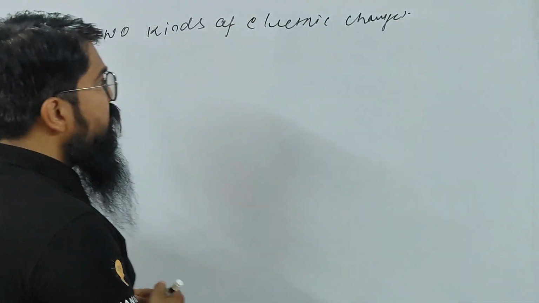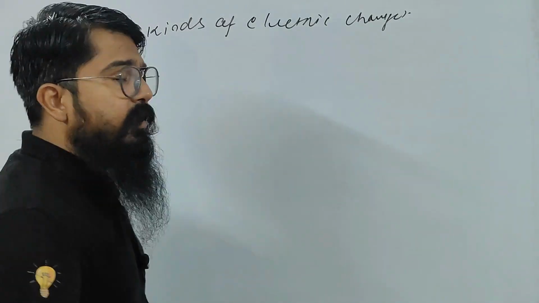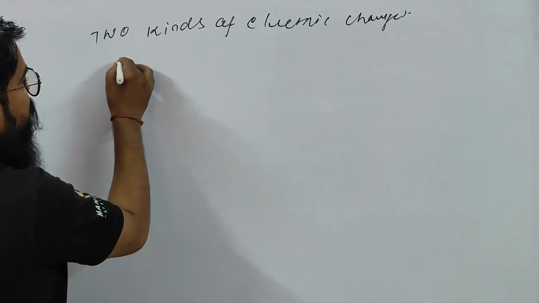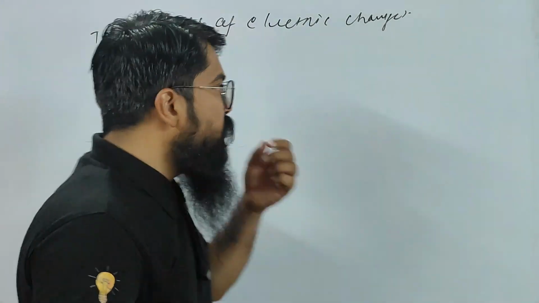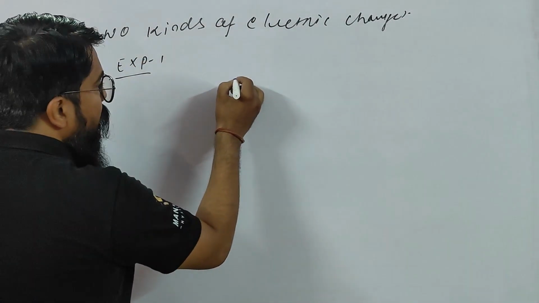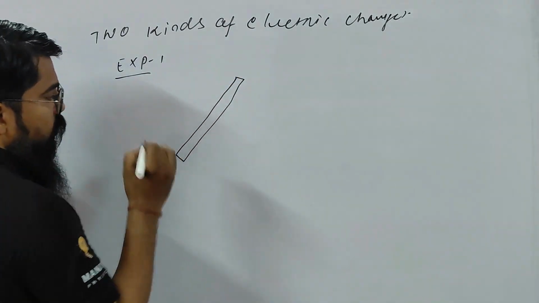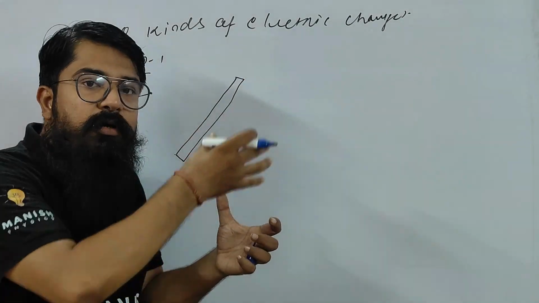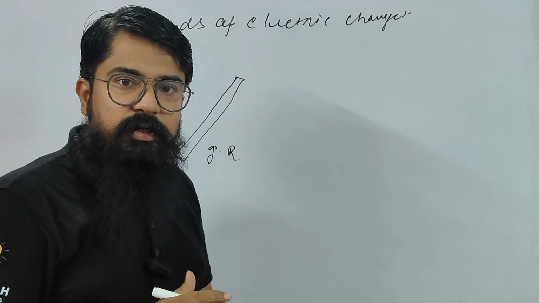So children, let us go through different types of experiments. How do we identify that there are different types of charges, particularly two types of charges? Okay children, so let me explain experiment number one. What is experiment number one, children? A glass rod has been taken. Okay children, this is a glass rod. And this glass rod is rubbed with, I can say, silk. Okay children, understood?